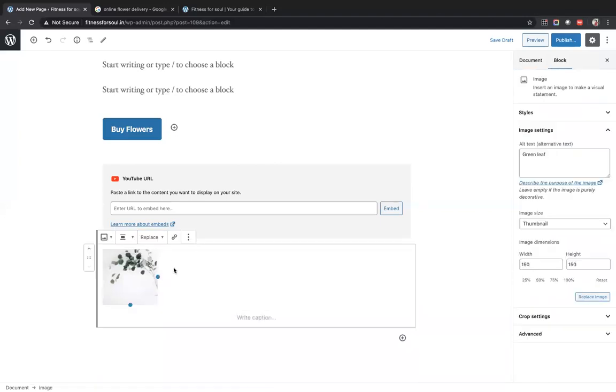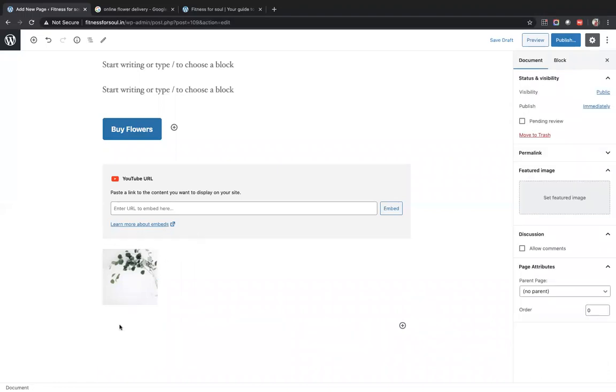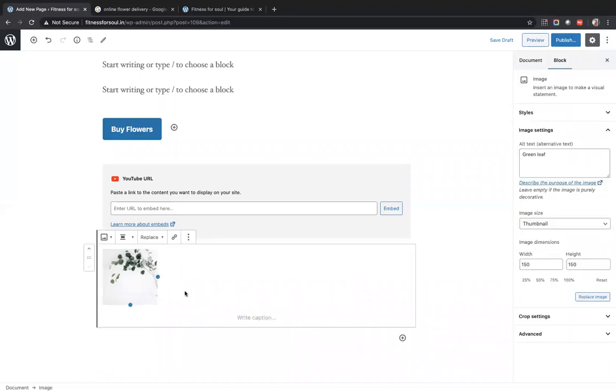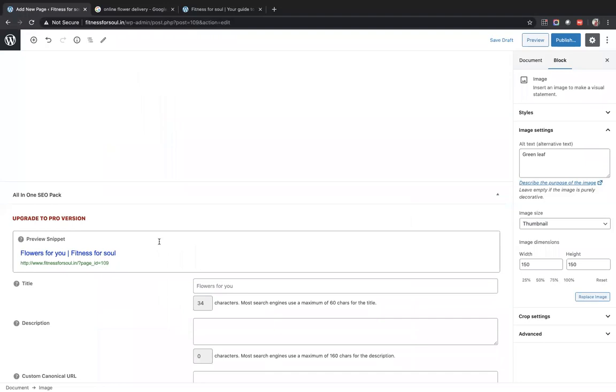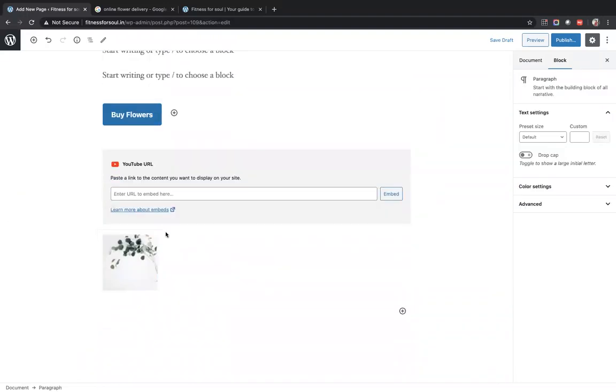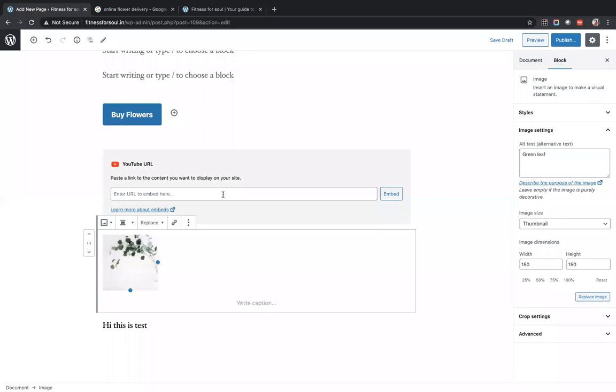Now you can write text around this. Again, you can write, hi, this is test, right? So you can add images, you can add videos, you can add CTA links. Fine. Now I think it's time to publish this page and show how it goes live.